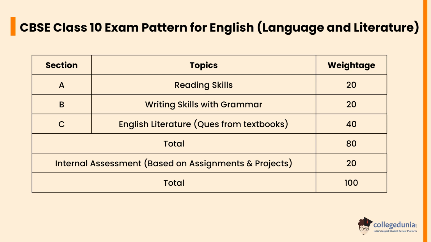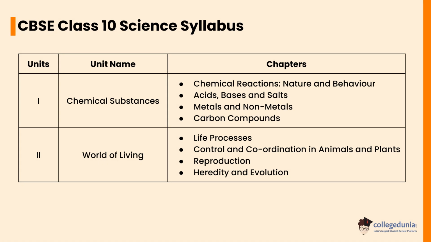Let's check the CBSE Class 10 Science syllabus. Chemical substances consist of chemical reactions, nature and behavior, acids, bases and salts, metals and non-metals, and carbon compounds. World of living consists of life processes, control and coordination in animals and plants, reproduction, heredity and evolution.